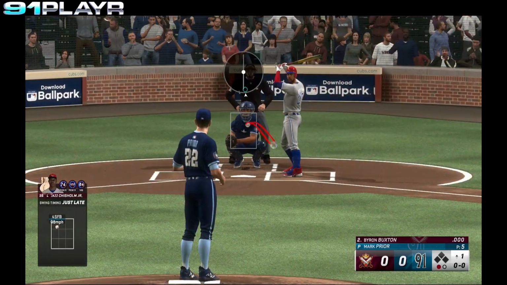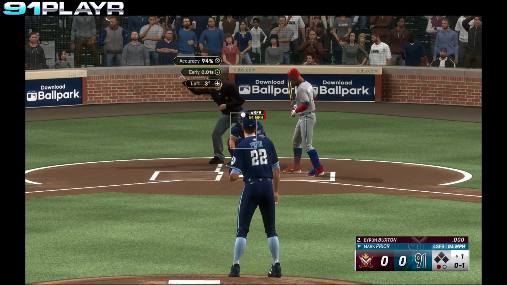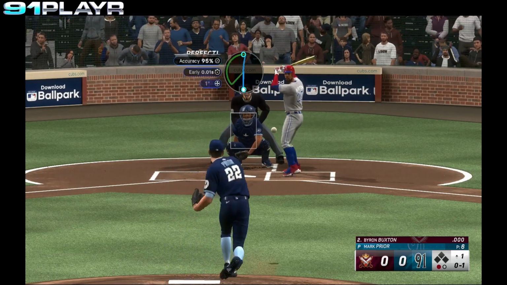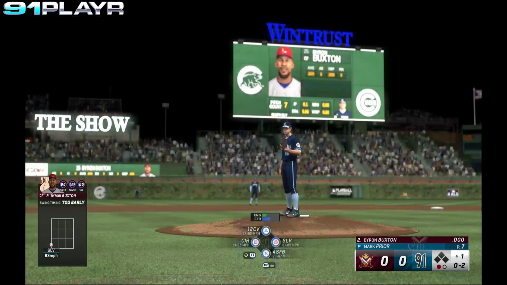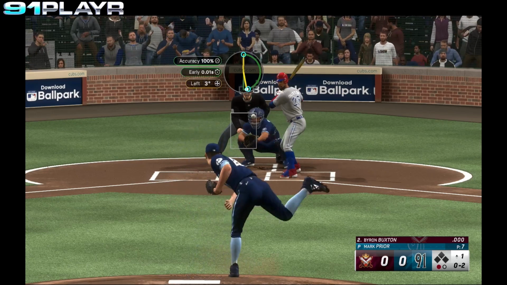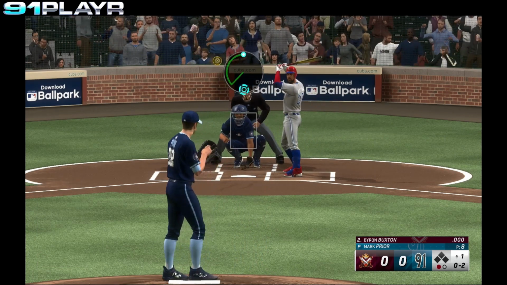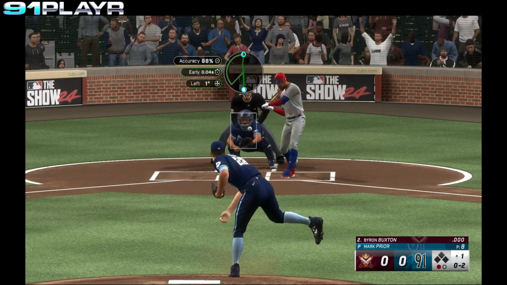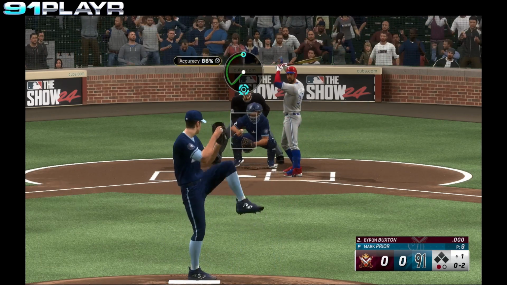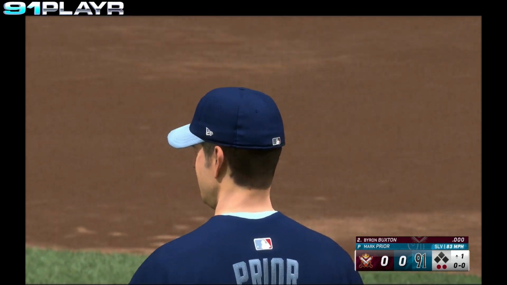Byron Buxton steps in. Takes a strike. The 0-1 pitch. Swing and a miss. 0-2. Prior winds and delivers. Buxton fouls that pitch away. We'll do it again. The 0-2 from Prior. Fouled away. We'll do it again. Prior delivers. Swing and a miss. Down on strikes goes Buxton.